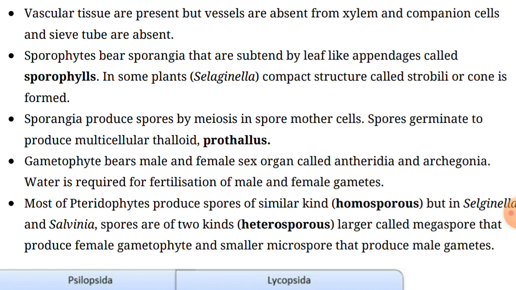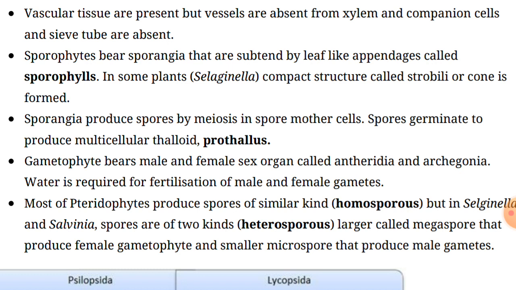In the majority of pteridophytes, all the spores are of a similar kind, and such plants are called homosporous. Whenever these spores are the same, morphologically the same, in that condition they are known as homosporous, right?